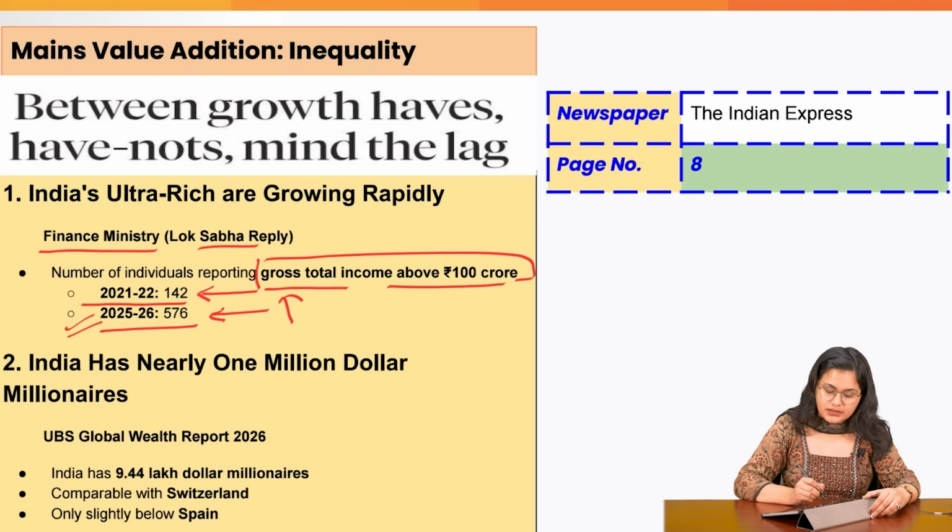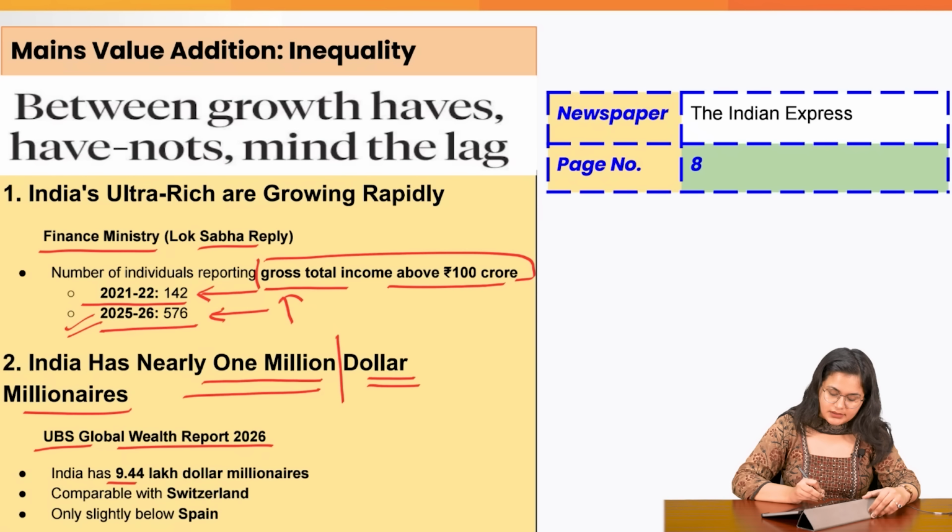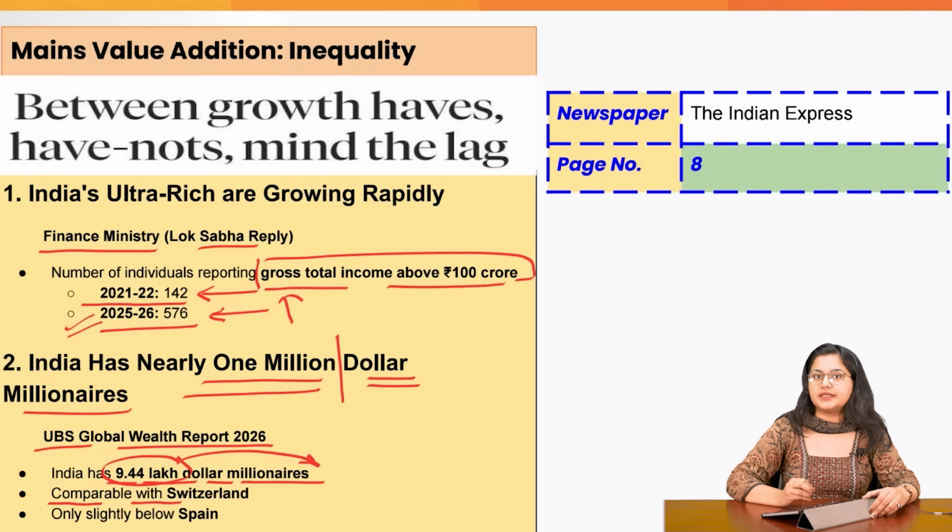Then India has nearly $1 million millionaires, which means more than 10 lakh people who are millionaires in terms of dollars. This UBS Global Wealth Report of 2026, India has nearly 9.44 lakh dollar millionaires. This number of people who are millionaires in terms of dollars. Now this is comparable with very rich nations like Switzerland and only slightly below Spain.